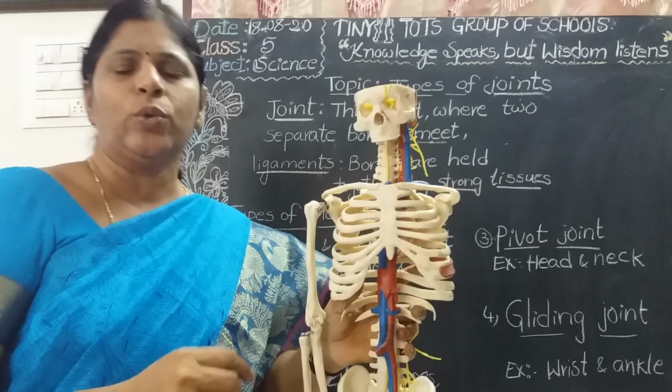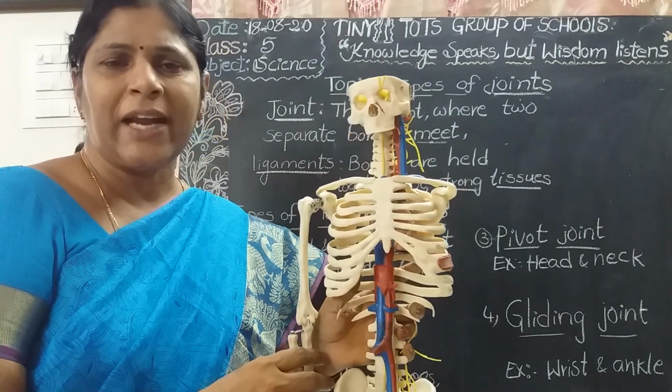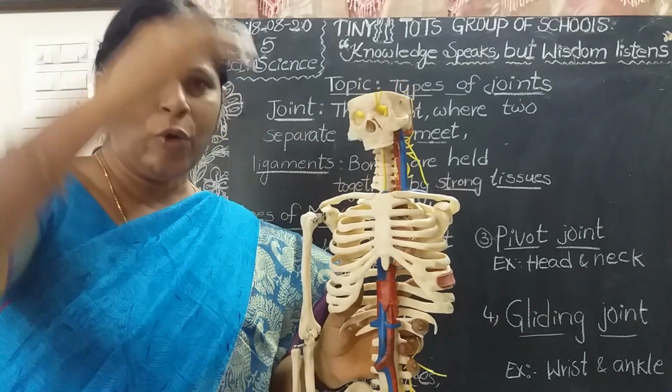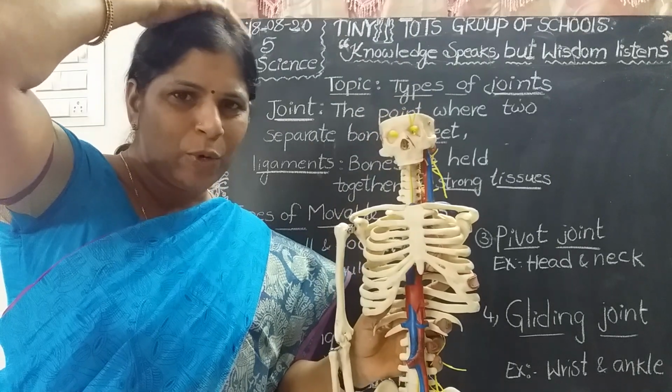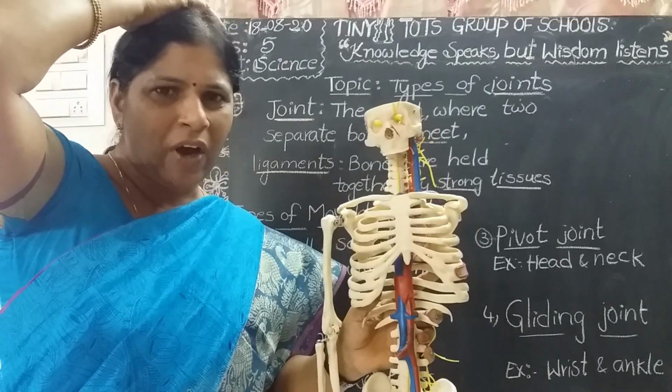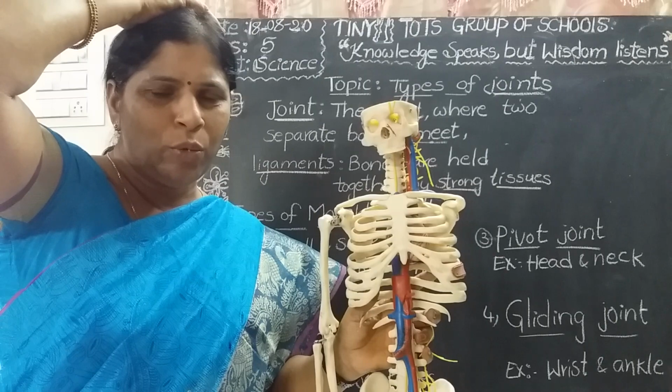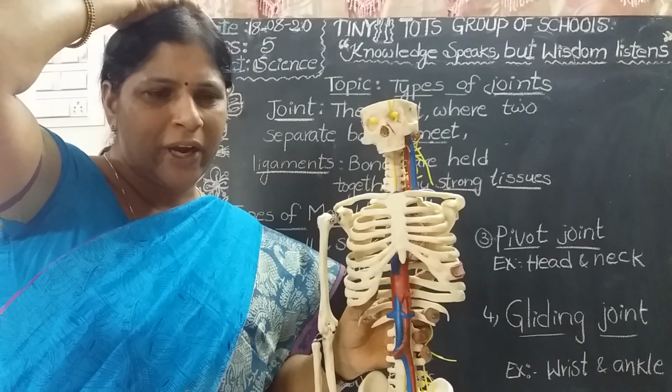Joints are of two types, immovable joints and movable joints. Immovable joints are present in the skull. Skull bones are fixed, no? So they can't move. Skull bones are immovable joints. In the skull, immovable joint.